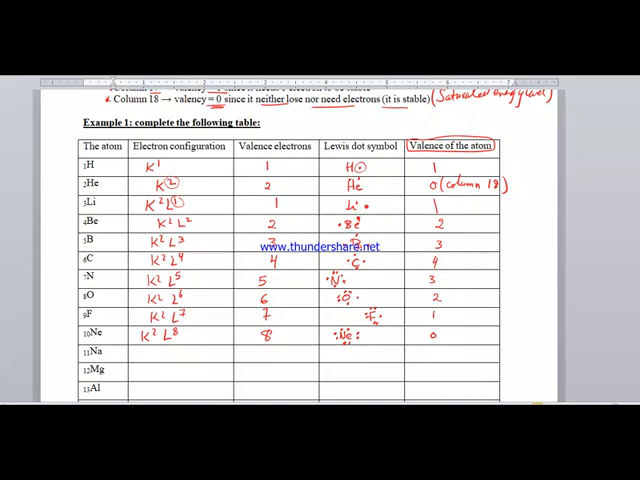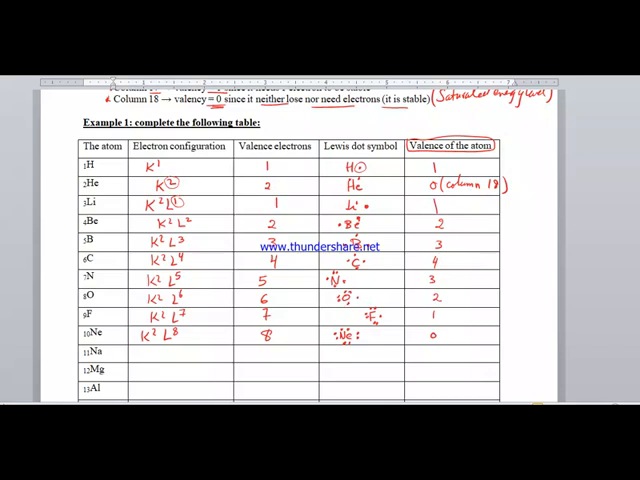For these elements, we determine the valence of the atom by counting the single dot electrons in the Lewis dot symbol. Beryllium has 2 single dots, valence is equal to 2. Boron has 3 single dots, so 3. Carbon has 4 single dot electrons, so the valence is 4. Nitrogen has 3 single dot electrons, valence of nitrogen 3.